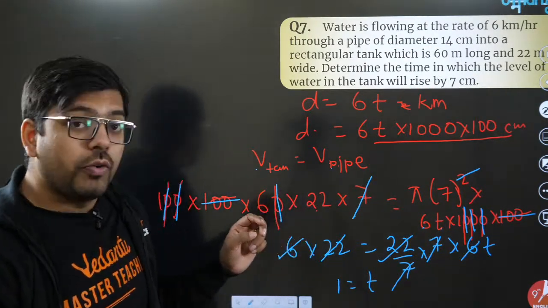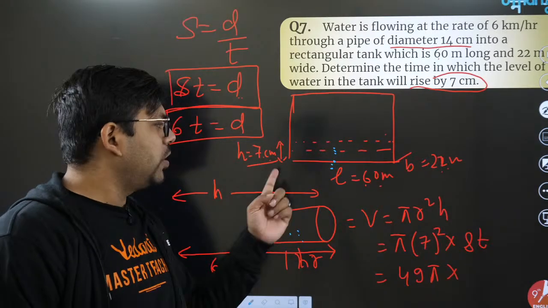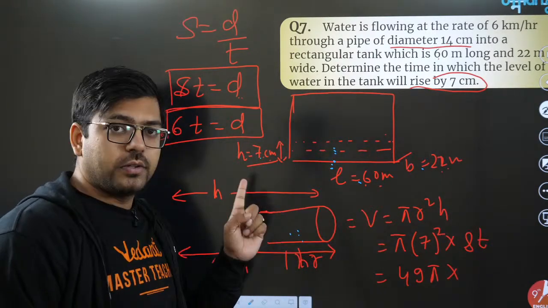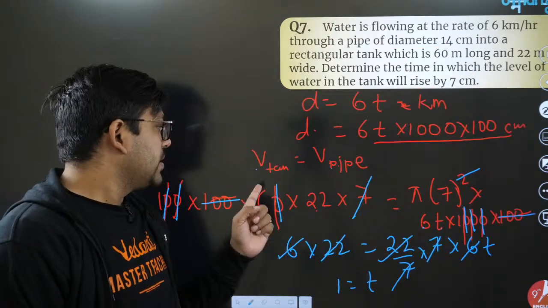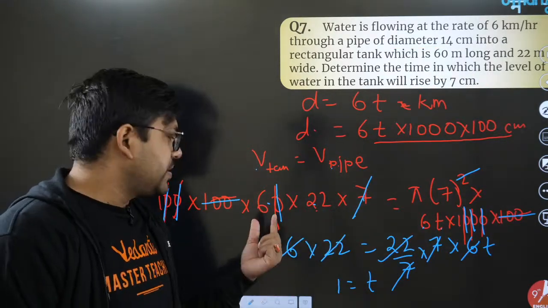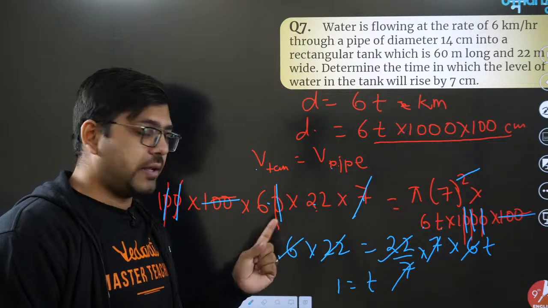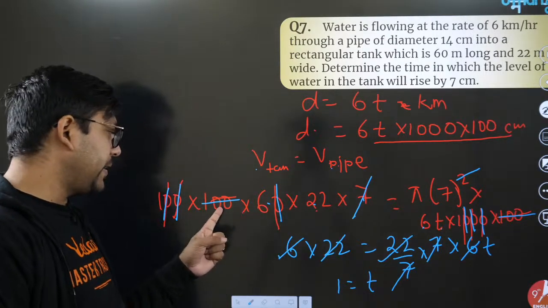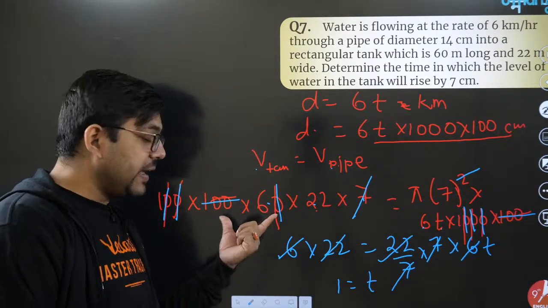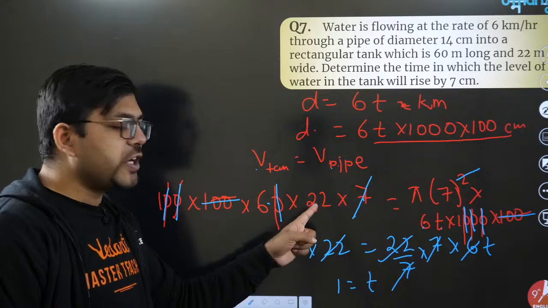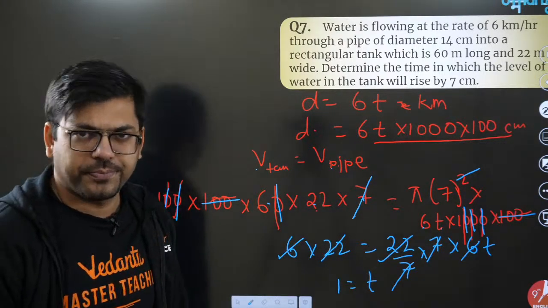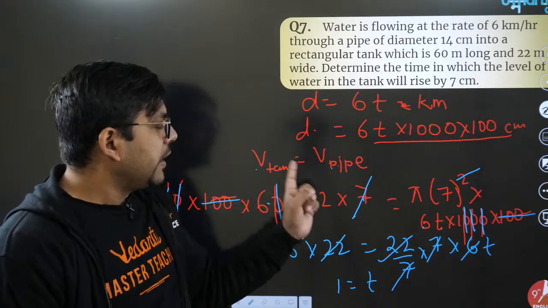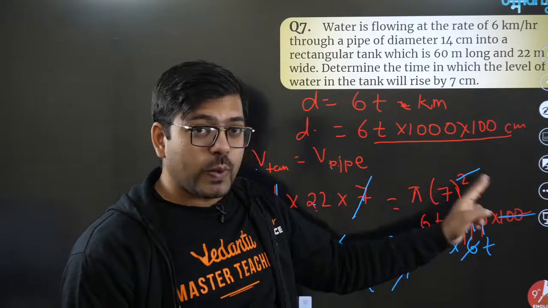Okay, now volume of tank, very easy. Volume of tank is length into breadth into height, cuboid. So I did 60 into 22 into 7. Just to make them into centimeter, 60 meter, I multiplied by 100 so that I can make it in centimeter. And 22 is also in meter. To make it into centimeter, I multiplied by 100 here. Fine, cool, no problem. Now volume of pipe, it is pi r square h.